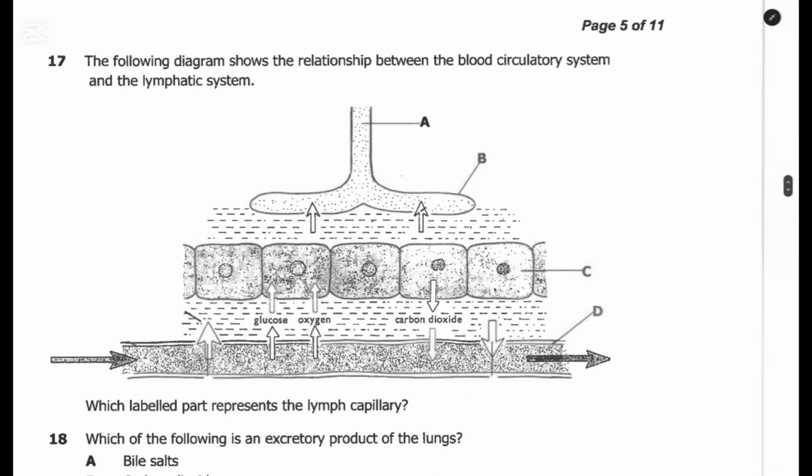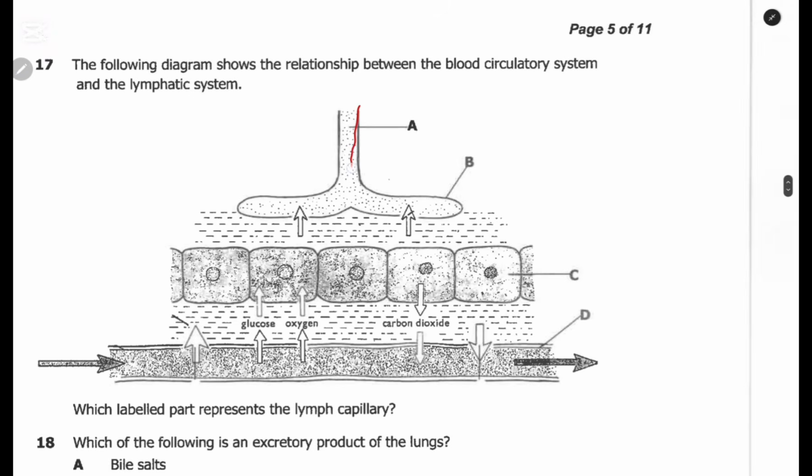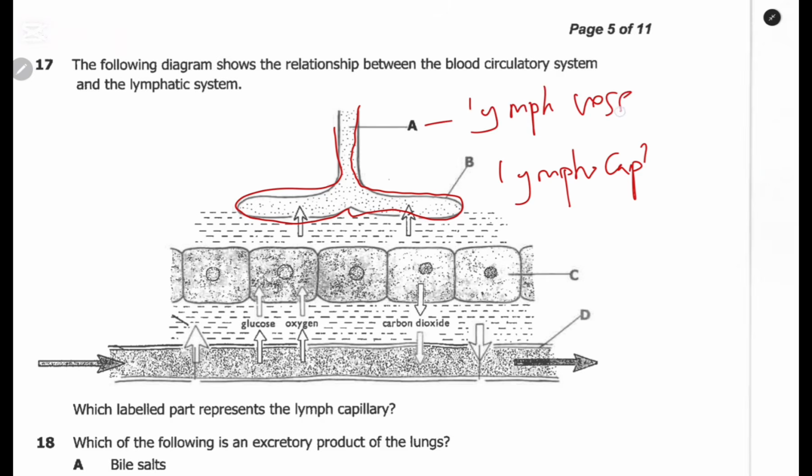The following diagram shows the relationship between the blood circulatory system and the lymphatic system. Which labeled part represents the lymph capillary? This is the lymphatic system, where it is starting from. The starting point here is called the lymph capillary. Then A is the lymph vessel. Therefore the answer here is B. That is question 17, the answer is B.